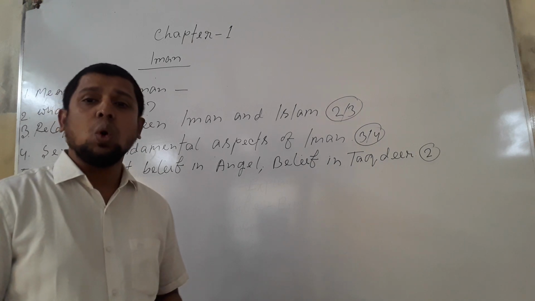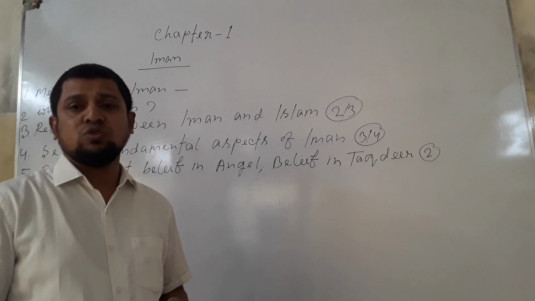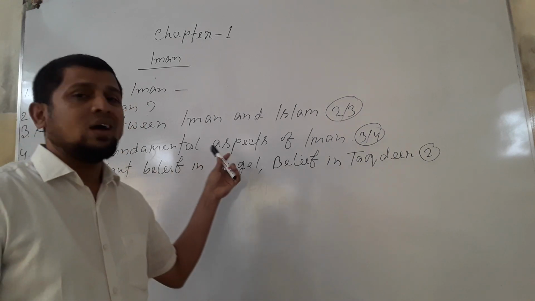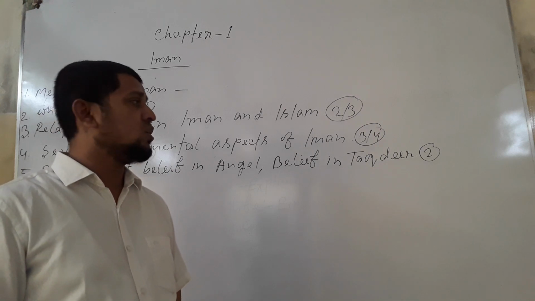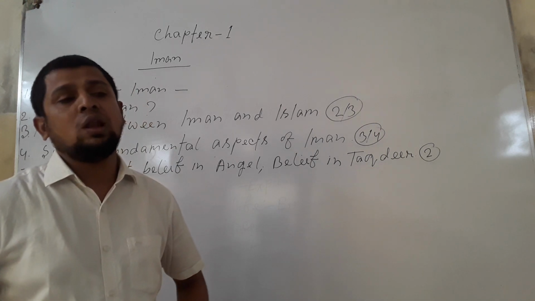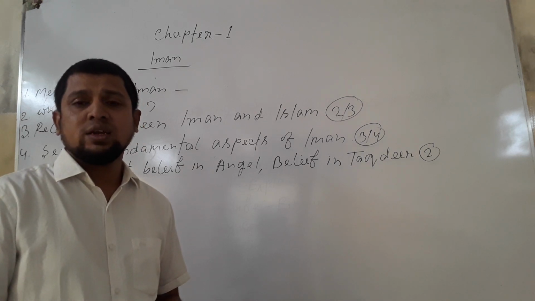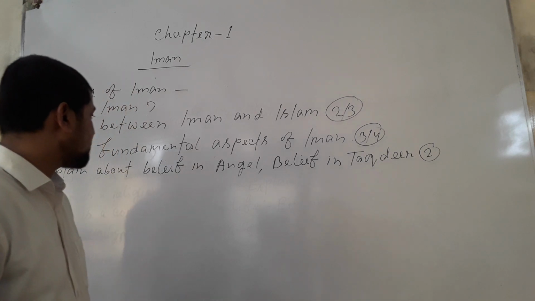We have to believe in all the 7 aspects of Iman. These 7 aspects sometimes come as a C or D type question for your exam. So we will discuss these 7 aspects shortly.